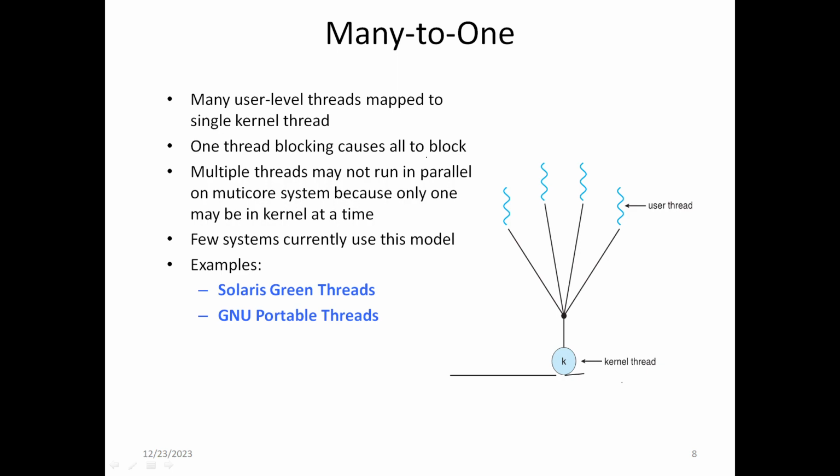So multiple threads may not run in parallel on a multi-core system, because only one user level thread may be in the kernel at the same time. So examples of the many-to-one model are Solaris green threads and GNU portable threads. This is a many-to-one model, and again here many user level threads are mapped into a single kernel level thread.